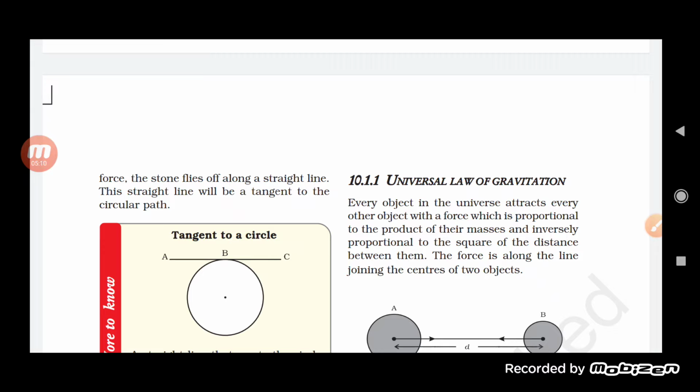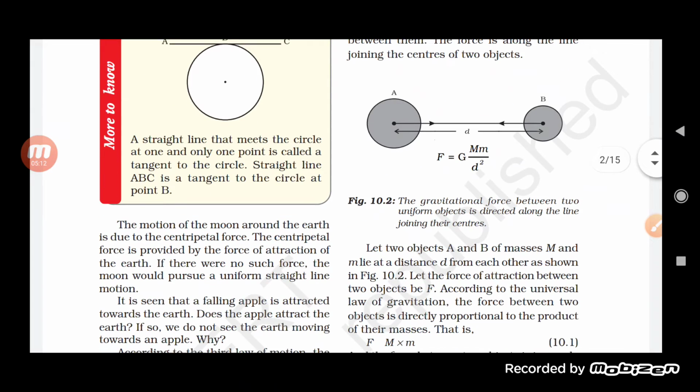So obviously when we release it, the object moves along a tangent to the circular path. And the motion of the moon, or of any celestial object around another celestial object, is again because of the force of attraction, the force of attraction of the earth, which keeps pulling it away from moving in a straight line.